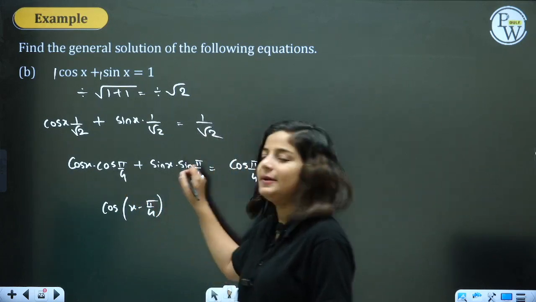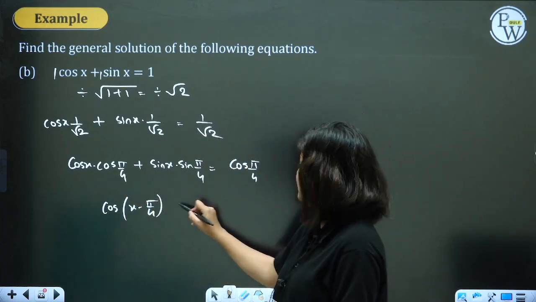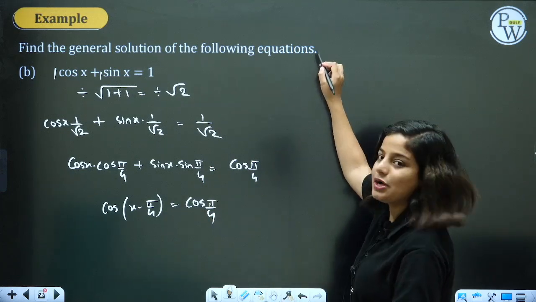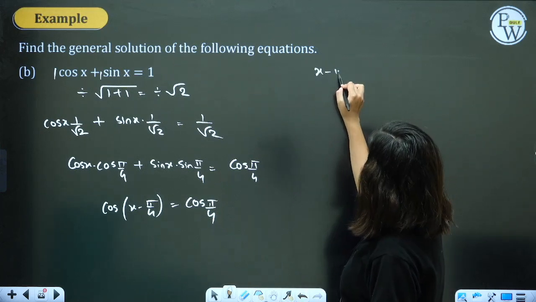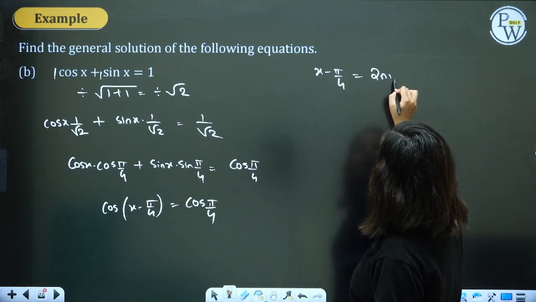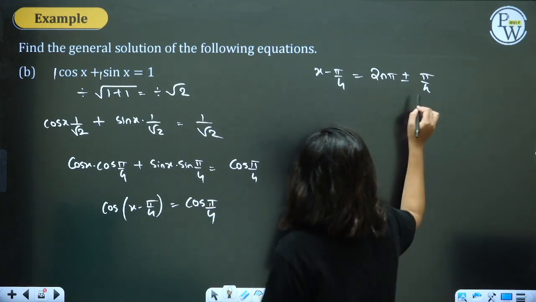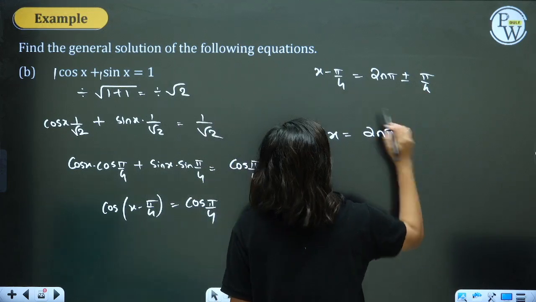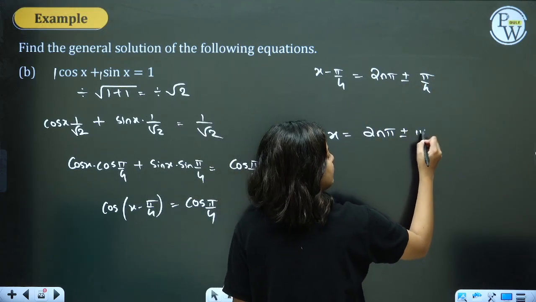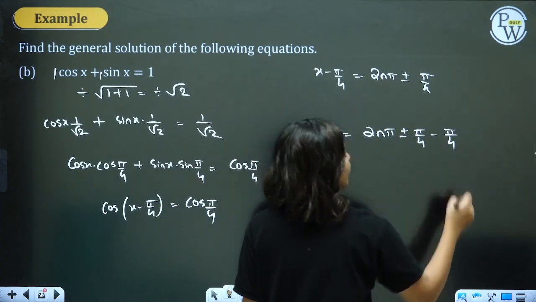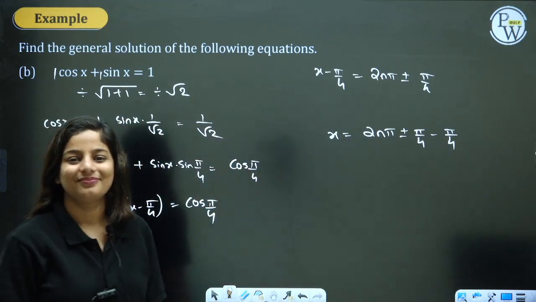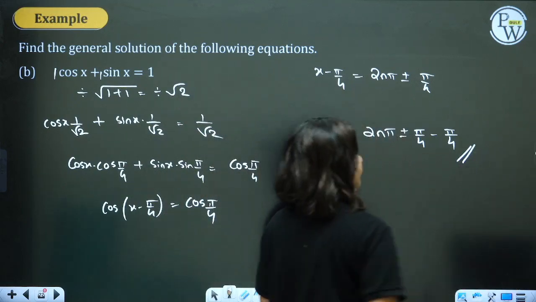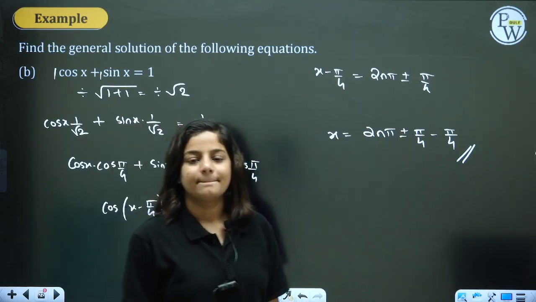Cos A cos B plus sin A sin B is cos of A minus B, is equal to cos of pi by 4. Similarly, cos theta is equal to cos alpha. Theta will be 2n pi plus or minus alpha. X will be 2n pi plus or minus, that will go on the other side as pi by 4 minus pi by 4. Done. General solution done. Next.